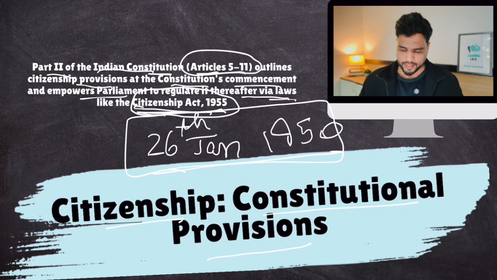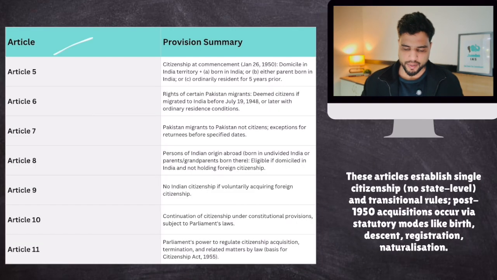So these are the articles. This table is shared in your notes. Do memorize this table. Article 5 deals with citizenship at the commencement of the Constitution. Article 6 deals with rights of Pakistani migrants. Many migrants who did not want to stay in Pakistan came to India. Article 6 deals with that. Article 7 deals with migrants to Pakistan, not citizens. Basically, it deals with those people who left India for Pakistan but want to come back.